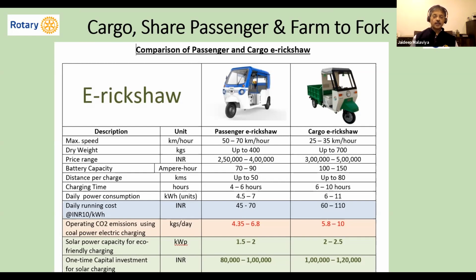See how much CO2 emissions we are avoiding. Between 5 to 10 tons of CO2 per day, against the same using fossil fuel charging like coal-based or electricity-based charging, which is in our grid. This is another great project, perhaps as a Rotary we can do.